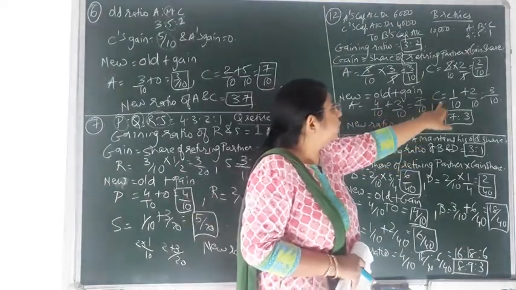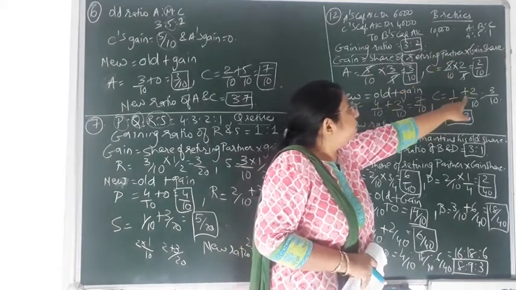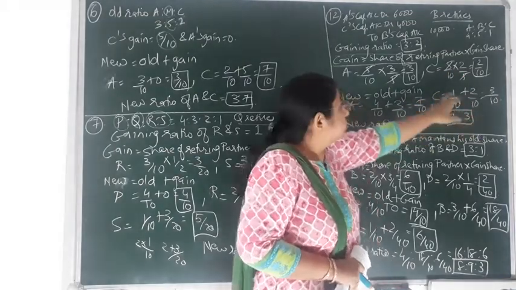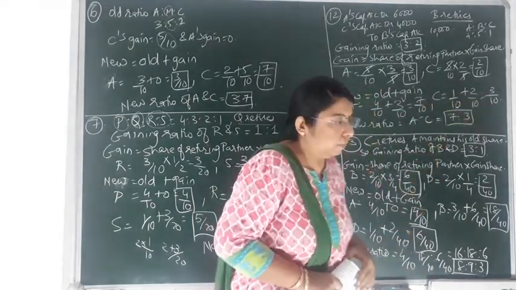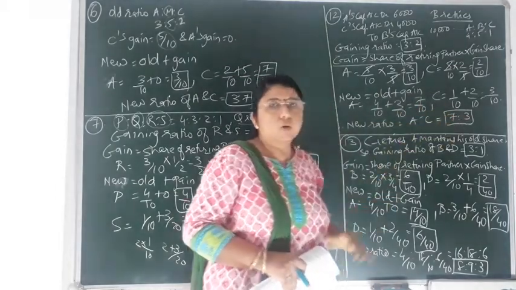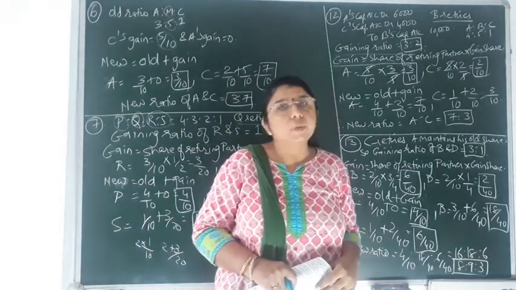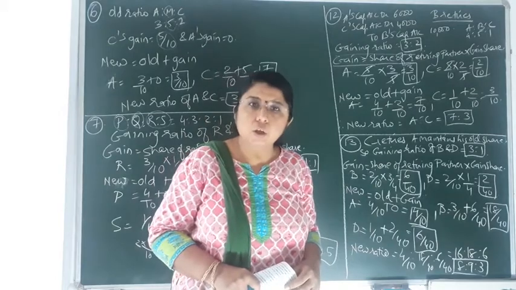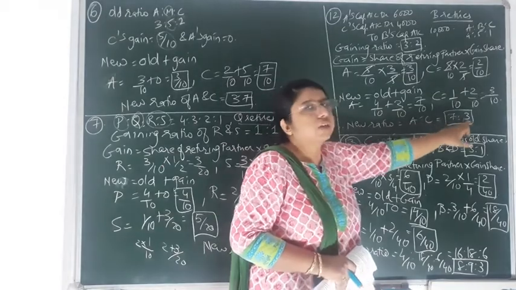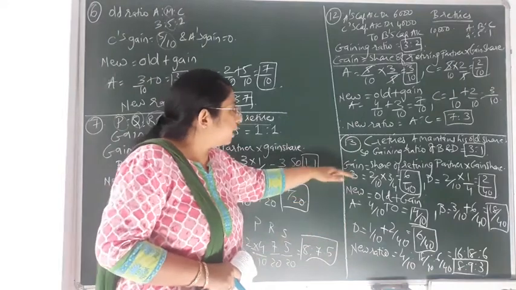And the same way we have to do for C. C, old share, what is the old share of C? You can see the old ratio, that is 1 by 10 plus his gain that came, 2 by 10. So plus 2 by 10. Again the denominators are same. So 2 plus 1, it would come to 3 by 10. Okay. Now the new ratio that came to 7 upon 10 plus 3 by 10. Already the denominators are same over here. So no need to make the denominators equal by taking the LCM. So as it is, the numerator would become your new ratio. So I have written directly that new ratio is equal to A is to C is equal to 7 is to 3.